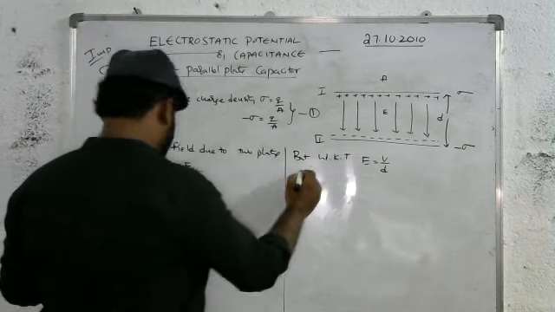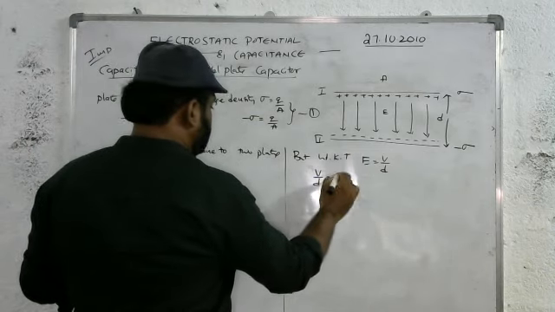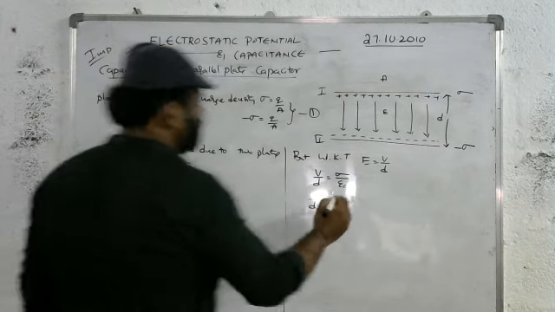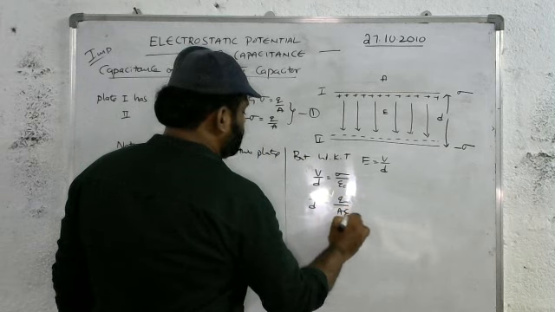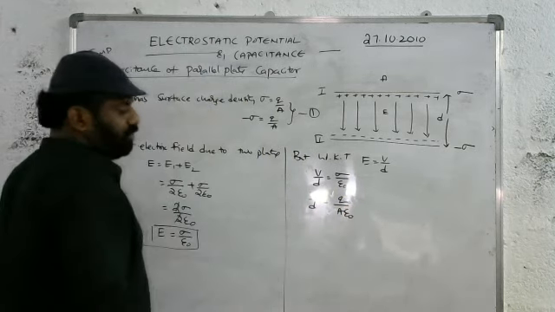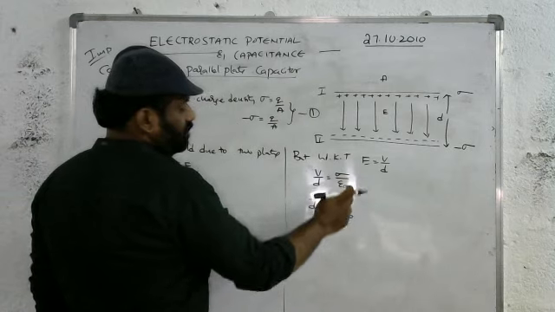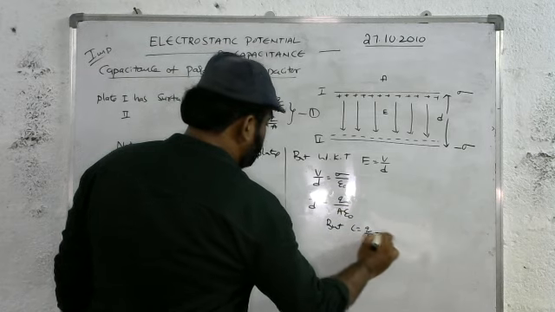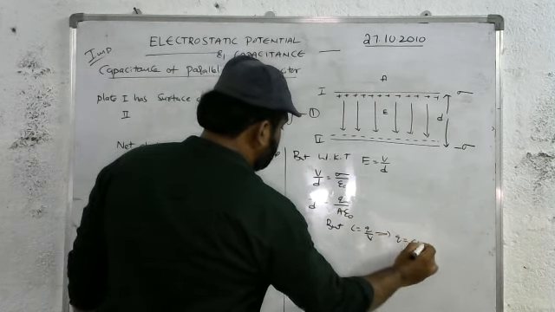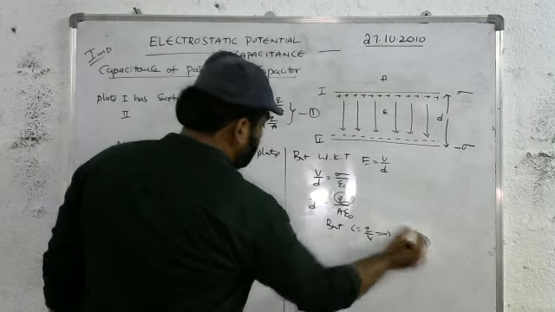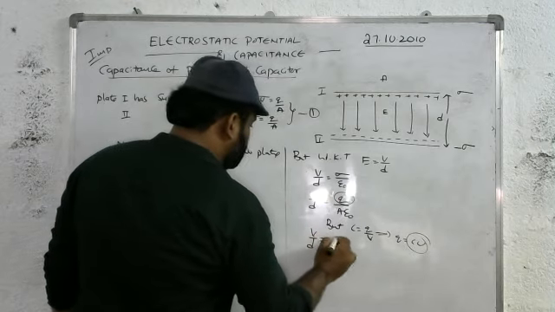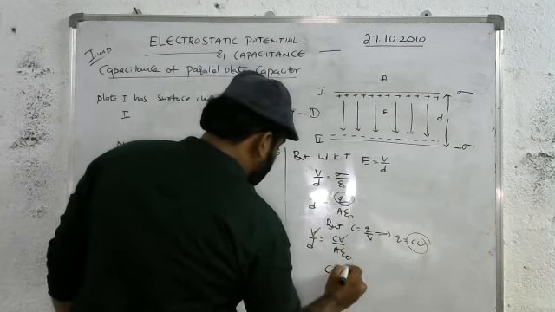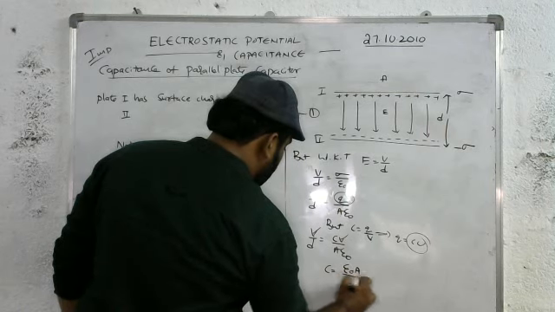Substituting this value, V by D is equal to sigma by epsilon naught, where sigma is equal to Q by A. So V by D is equal to Q by A into epsilon naught. But we know C is equal to Q by V, which implies Q is equal to CV. Instead of Q, I can write CV. V by D is equal to CV by A into epsilon naught. V gets cancelled. From this, C is equal to epsilon naught A by D.